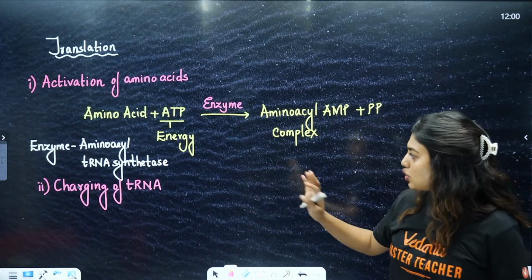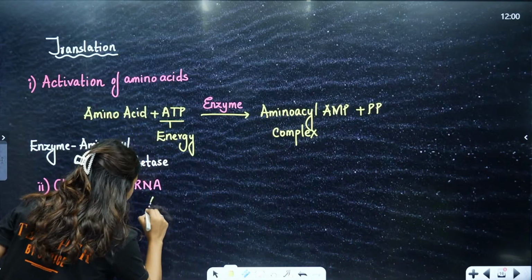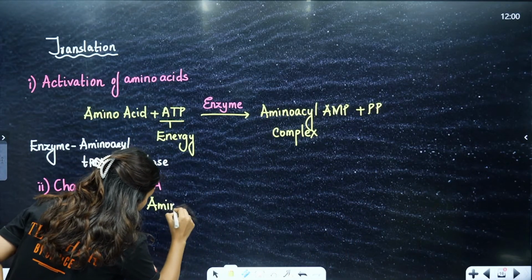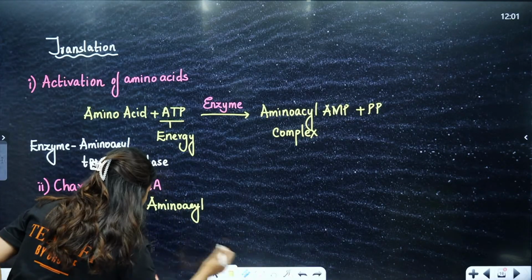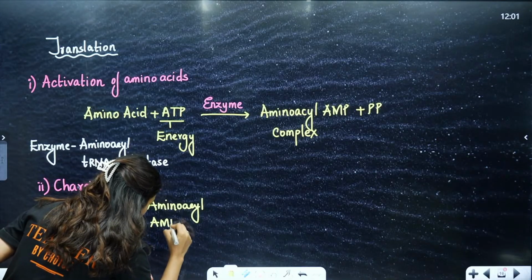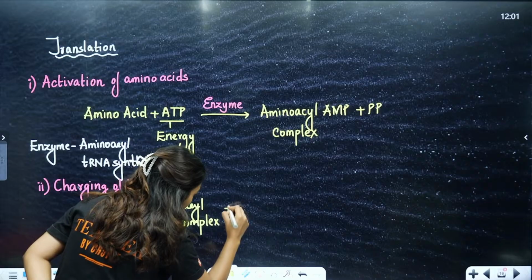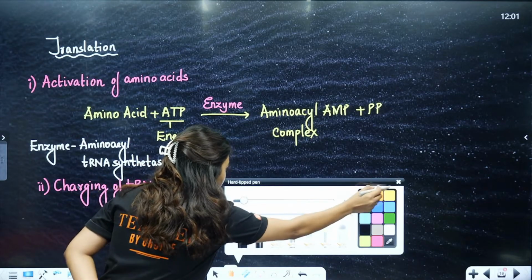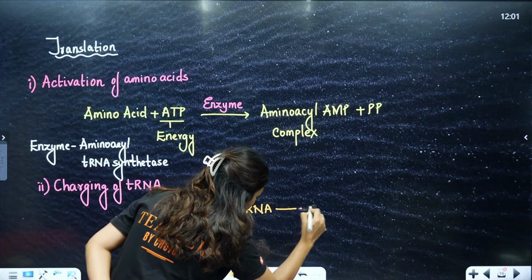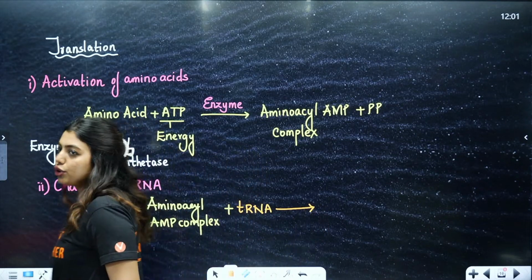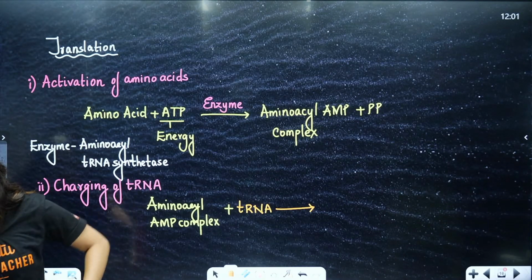Okay. So next is going to be charging of tRNA, students. What are we going to do? We are going to take your amino acyl AMP complex, and we are going to now introduce a tRNA. Okay, we are going to introduce the tRNA. So this way we are going to do charging of tRNA. What are we going to do? Charging of tRNA. Why tRNA should be charged? I'll tell you.